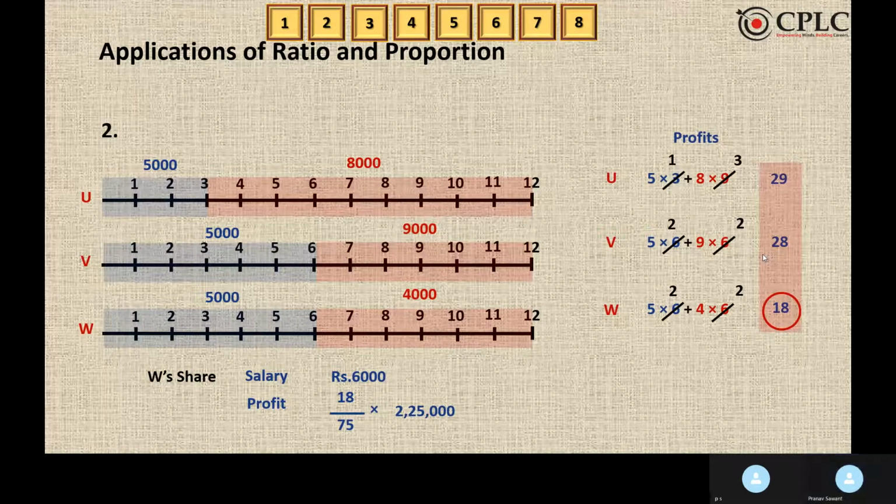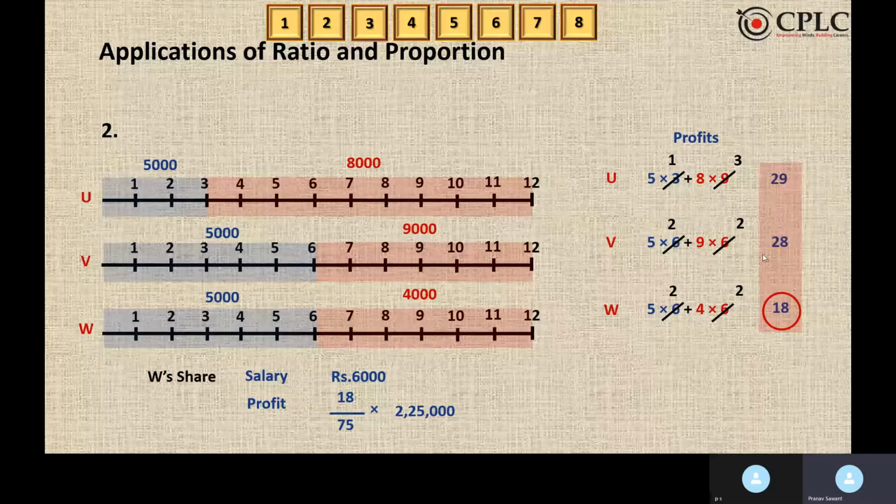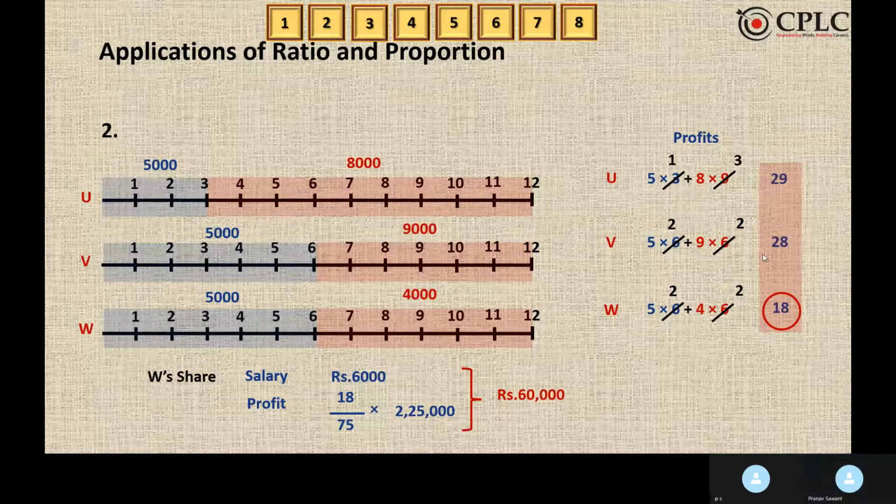Now, profits were 2,31,000, but we have to give W his salary of 6,000 rupees. Hence, after deducting W's salary from profit, we are left with 2,25,000. So after solving this, we'll get 54,000. And they are asking us to find out W's total share. So it would be 6,000 plus 54,000, 54,000 being the share from profit. That is 60,000 rupees.